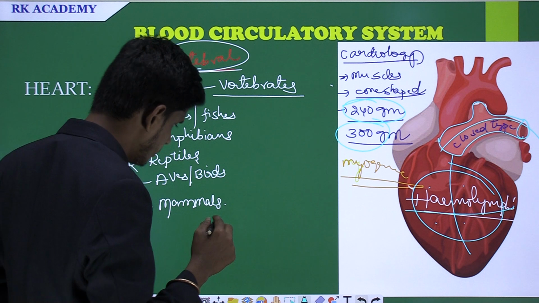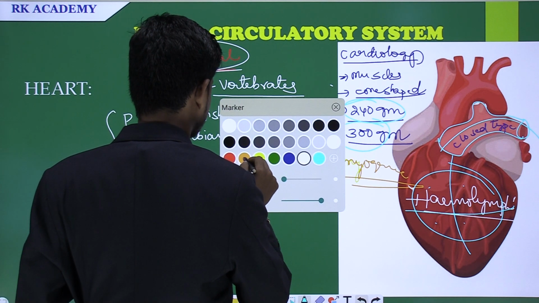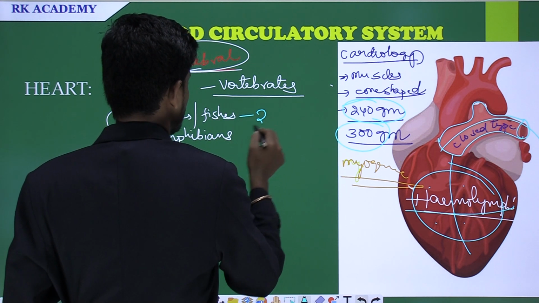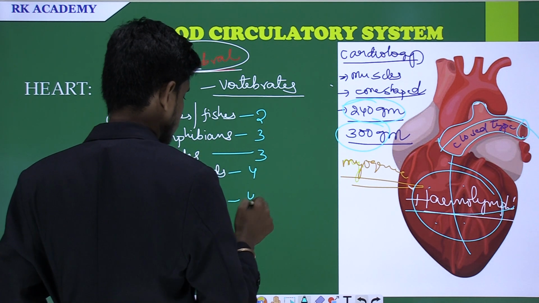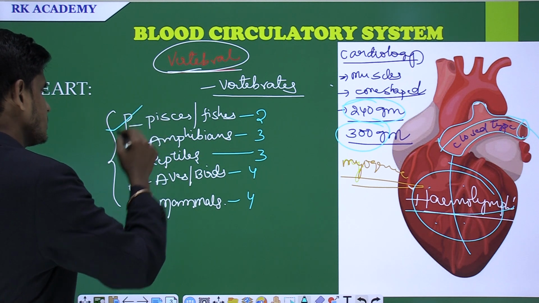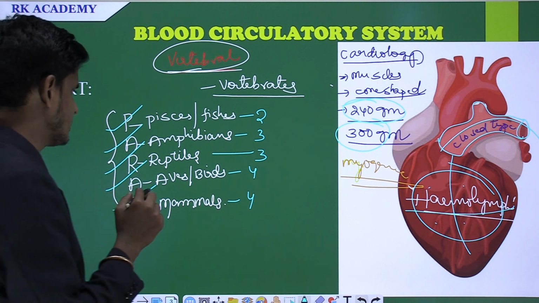And here I would like to give you one code, that is one root word, see this: 2 3 3 4 4. These are the chambers of the heart present in the fishes, amphibians, reptiles, aves and mammals. And one exceptional case is there.